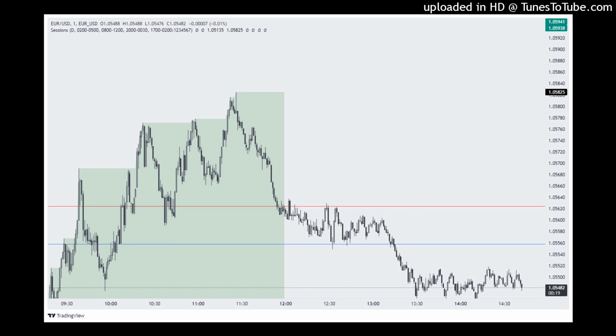Now, how can we understand and how can we trade these immediate rebalances? So the first question right there, can we trade this? Yes, we can. We can definitely look to trade this. Is this a little bit harder to trade? Yes, potentially it is, but we can trade this. All right, second question, how? Argument, counter argument. So what happens in this example? We fail to create a fair value gap.